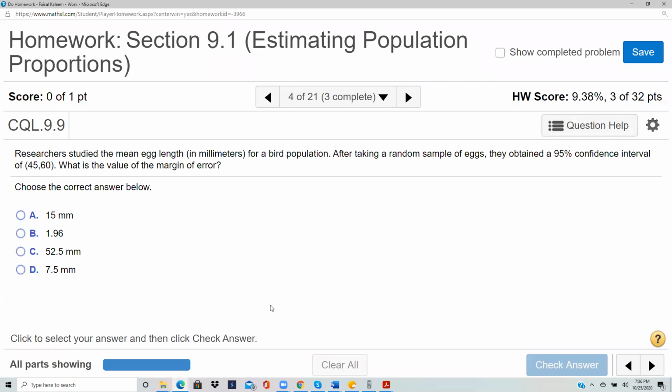In this case, we want the margin of error, so U minus L divided by 2. 60 minus 45 is 15, and then you divide that by 2, you get 7.5.